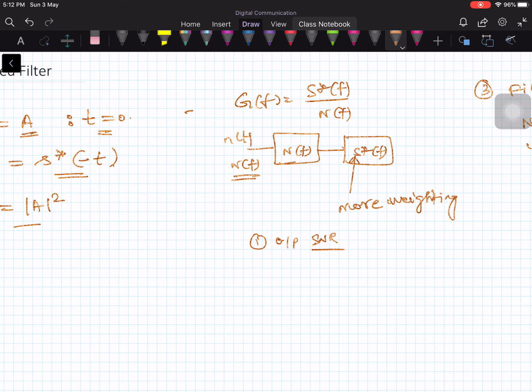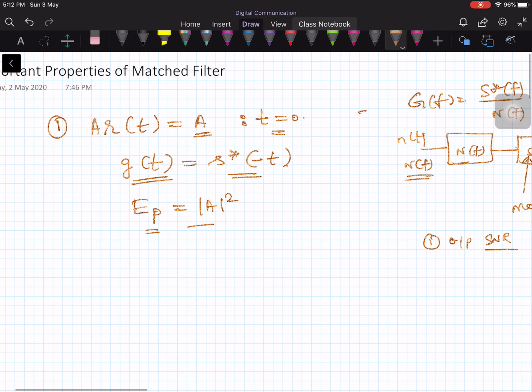Whereas if the noise is non-white Gaussian noise, then the pulse shape will also contribute to the output SNR, and not only the energy. So we need to consider the pulse shape as well as the amount of energy contained in the pulse. These are the few properties that we learned from the previous lecture. Now we have one more property. Let me summarize those two properties again and then go to the third property.